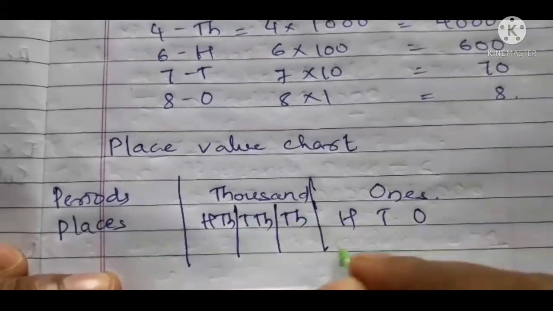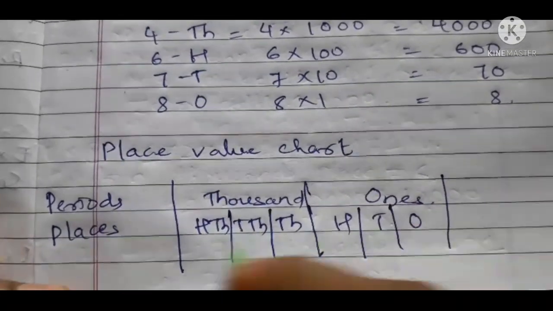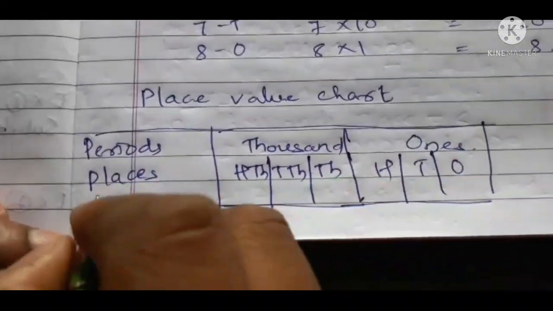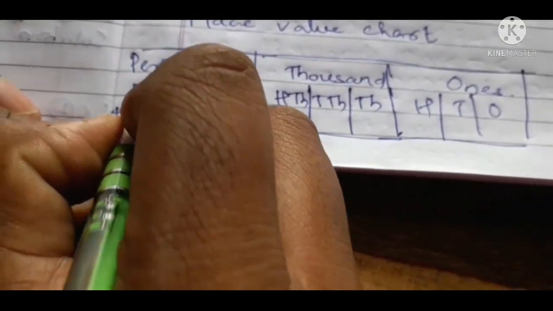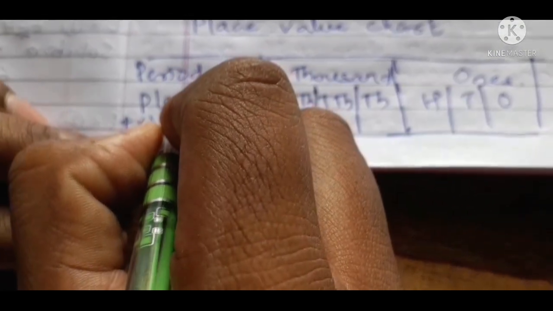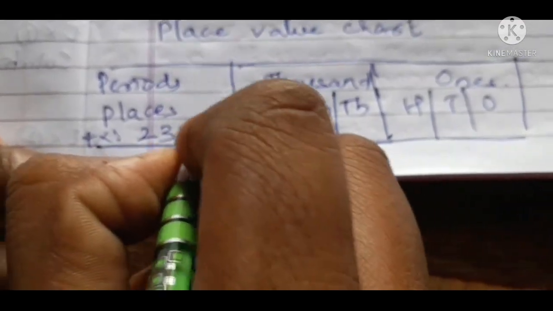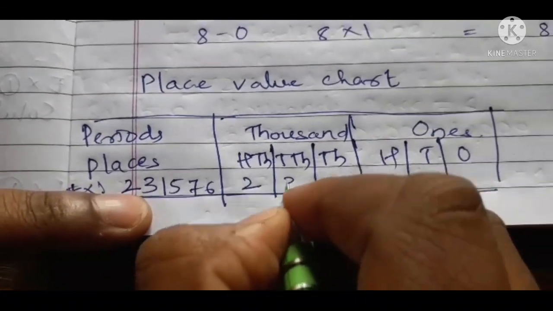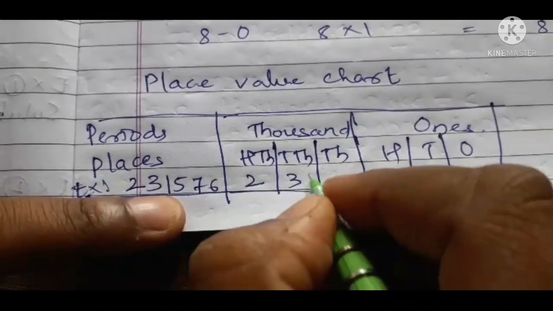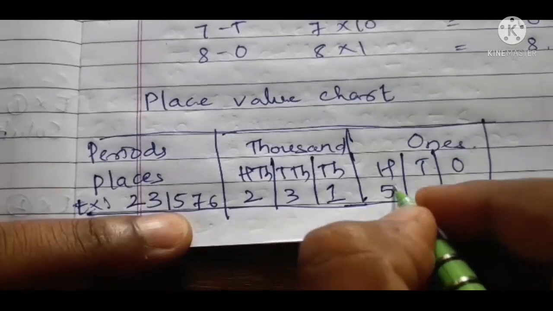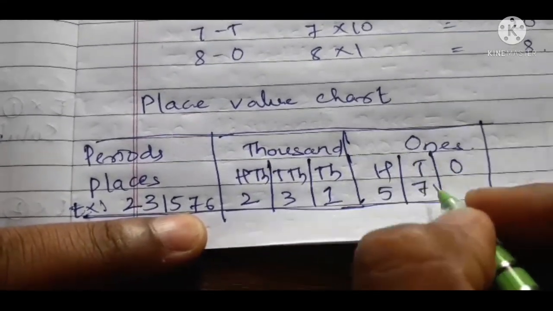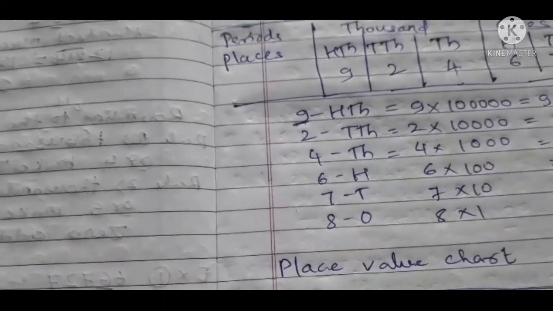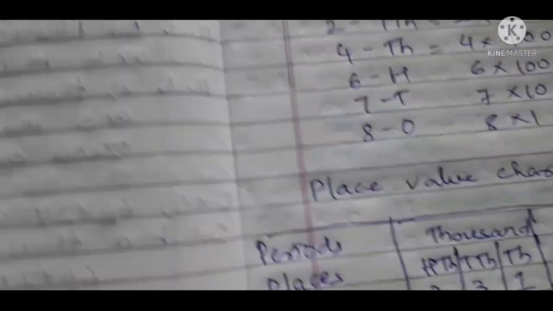Take one example: 231,576. 2 in 100,000s, 3 in 10,000s, 1 in 1,000s, 5 in hundreds, 7 in tens and 6 in ones. This can be written separately into periods.